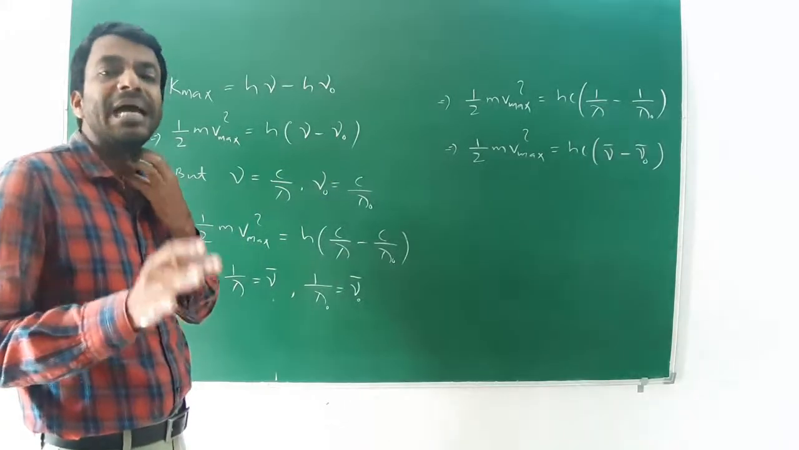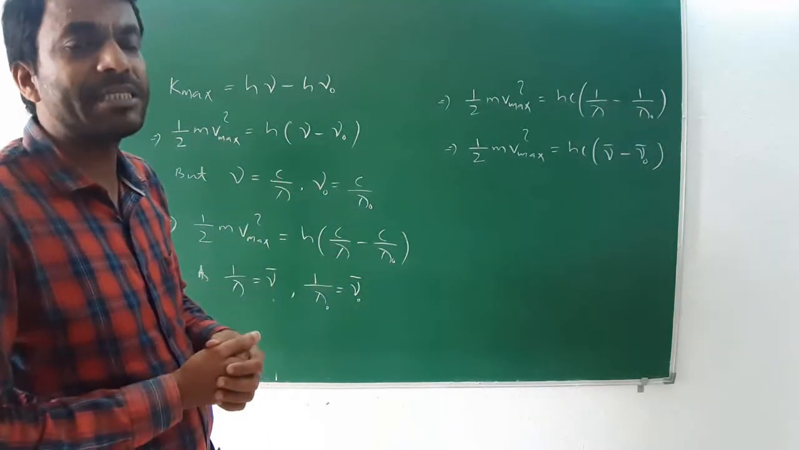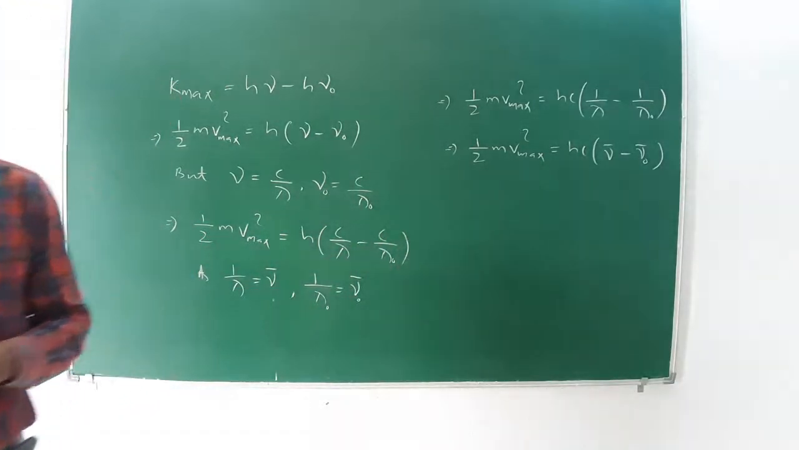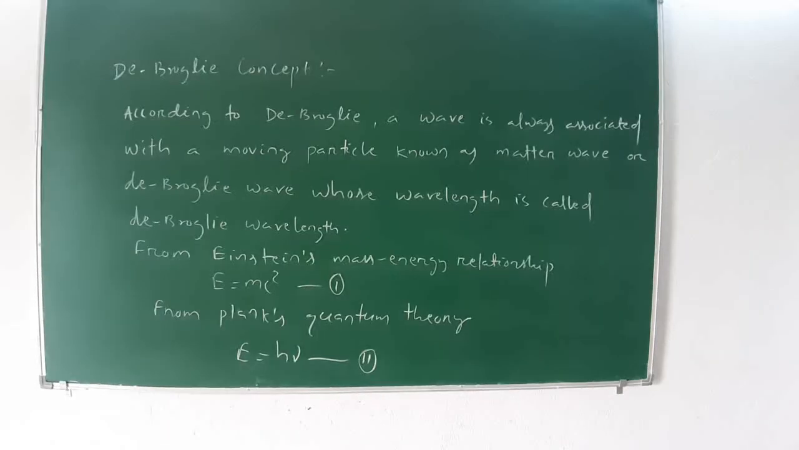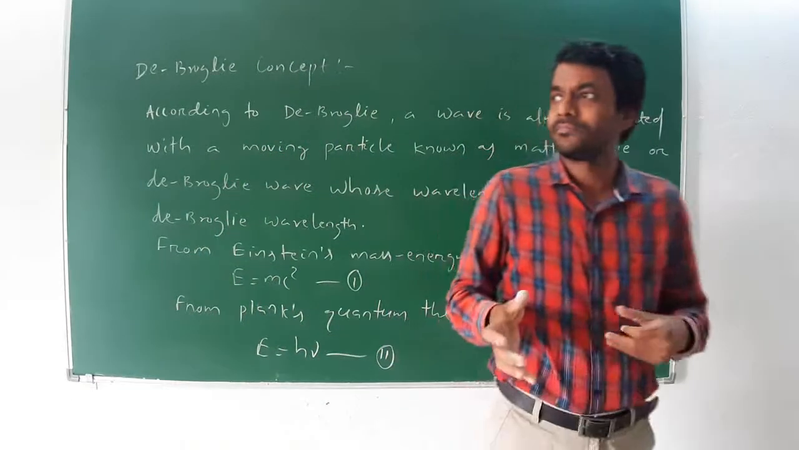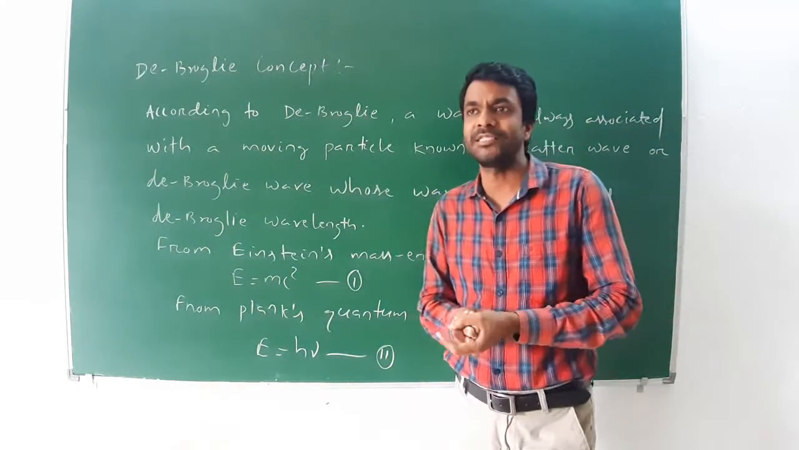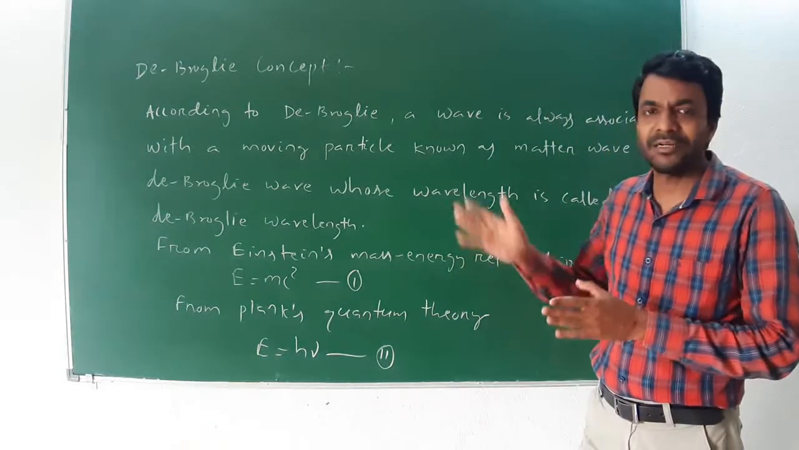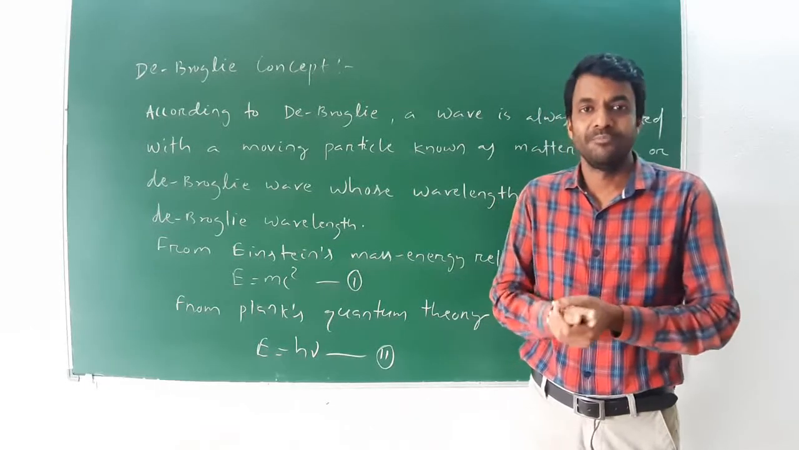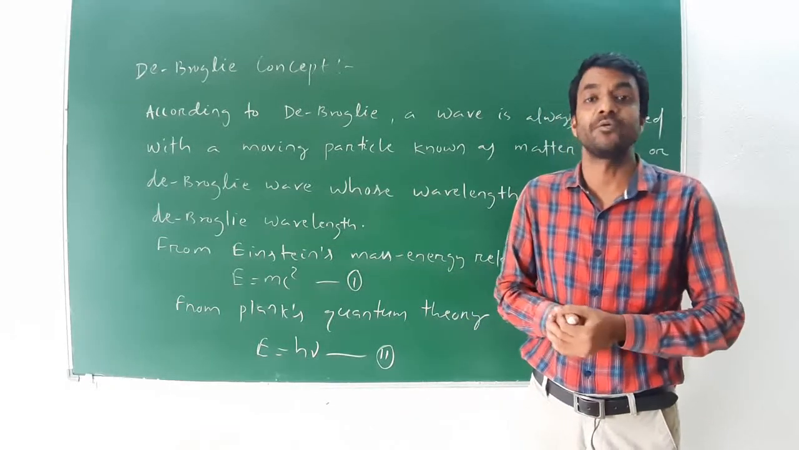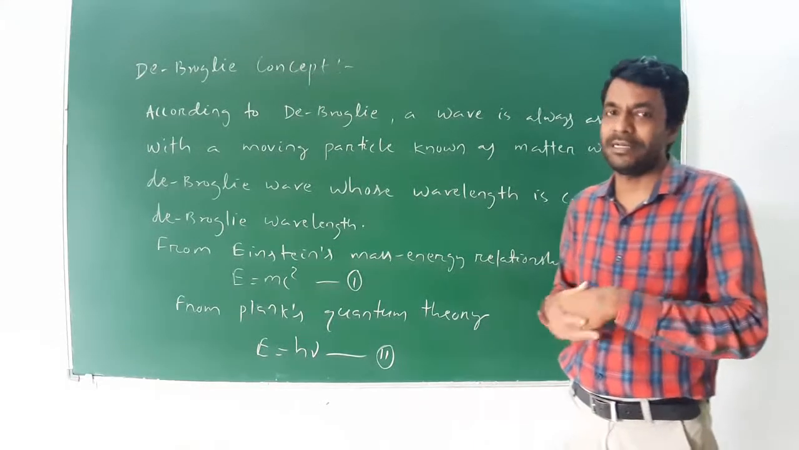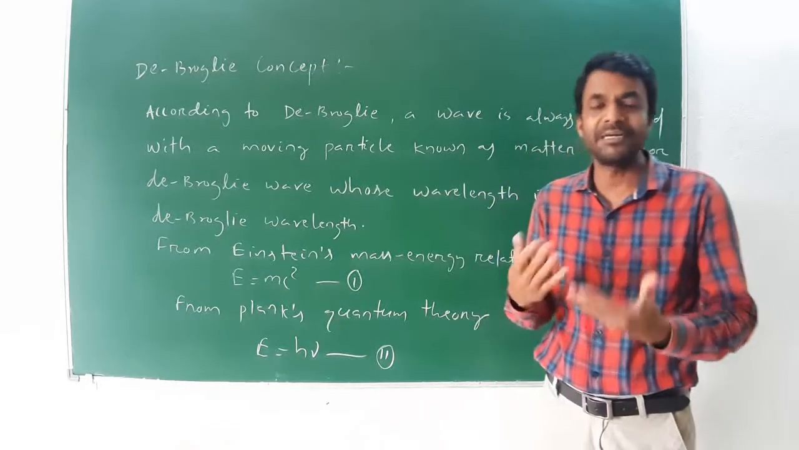Generally, the Einstein photoelectric equation is derived from Planck's quantum theory. Then the de Broglie wave concept, or dual nature, wave nature as well as particle nature. According to de Broglie, a wave is always associated with matter, a moving particle, known as the matter wave, whose wavelength is known as the de Broglie wavelength, because it was examined by de Broglie.